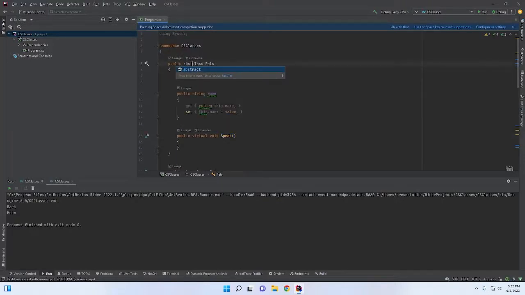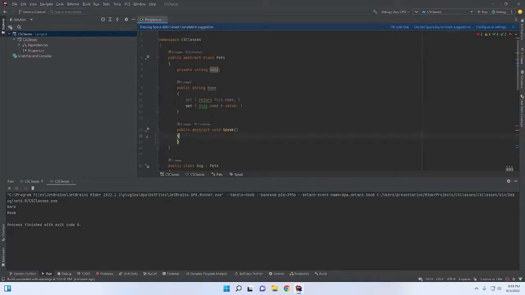So abstract, convert this. You could leave this as virtual. You could also create it as abstract. And if it's abstract, then you need to get rid of the body of it. You could create other methods in here, public virtual void eat, for instance.